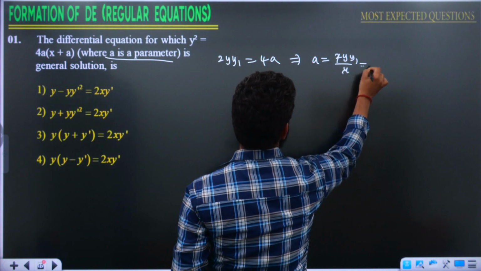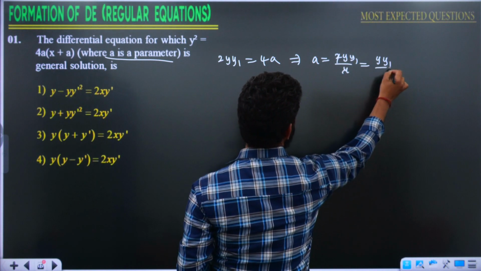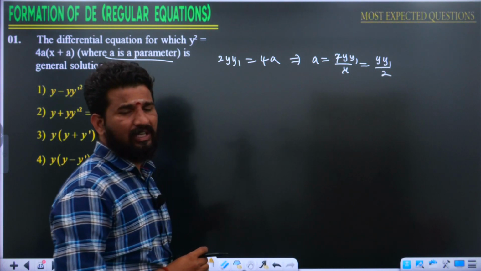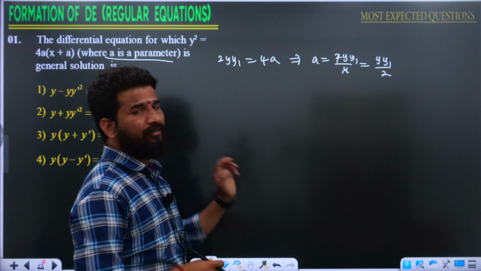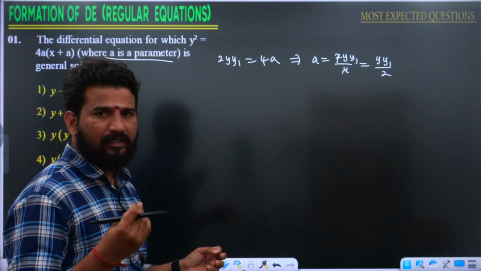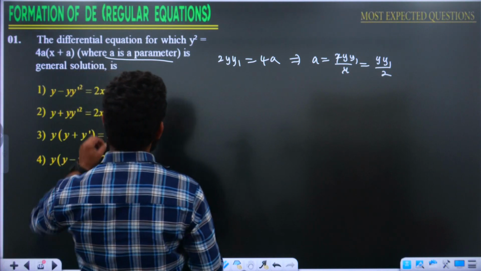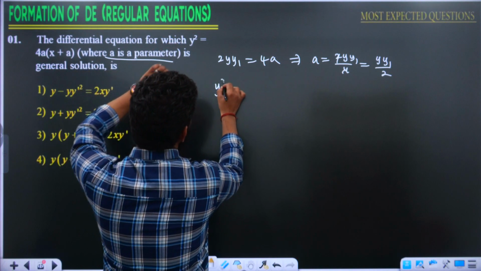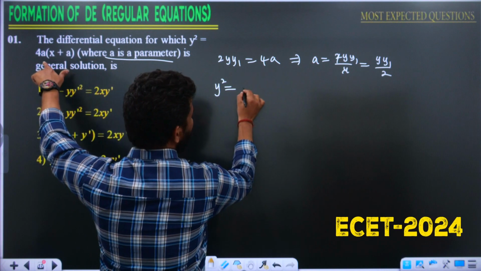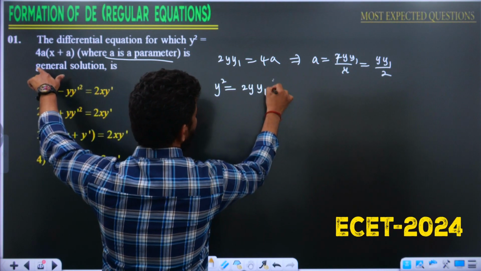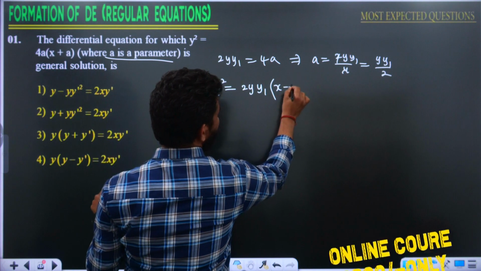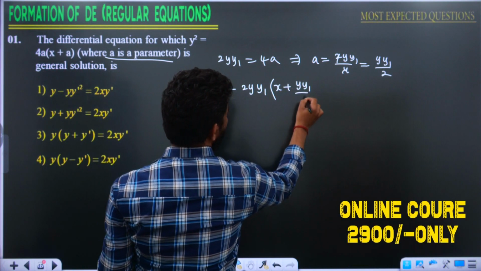From this I can say y y1 by 2. Now I know the a value and 4a value. Replace in the given question. If I replace in the given question, y square is equal to 4a, which is nothing but 2y y1, and a is nothing but x plus y y1 by 2.